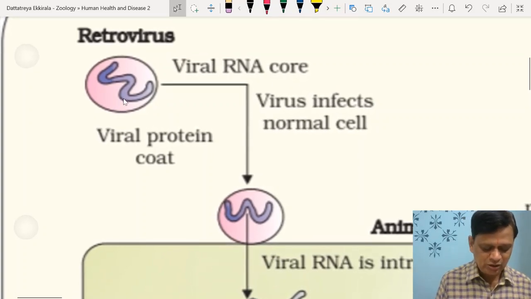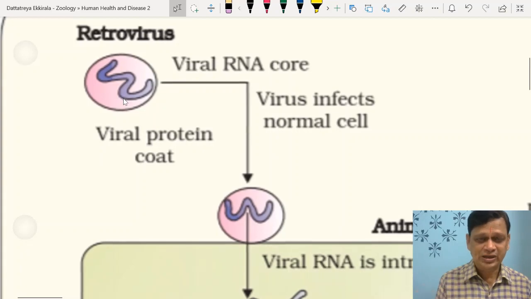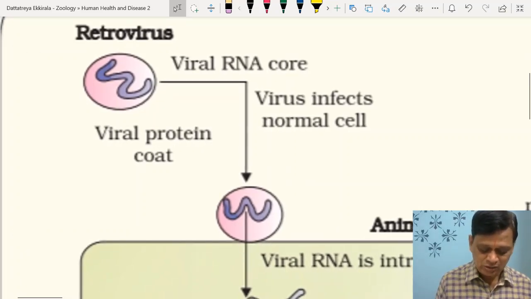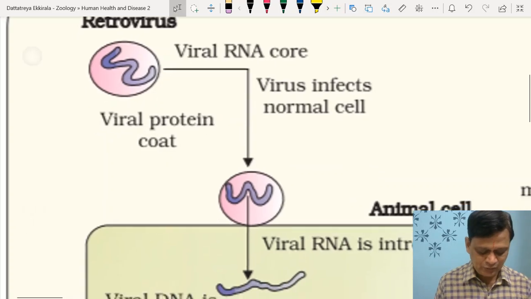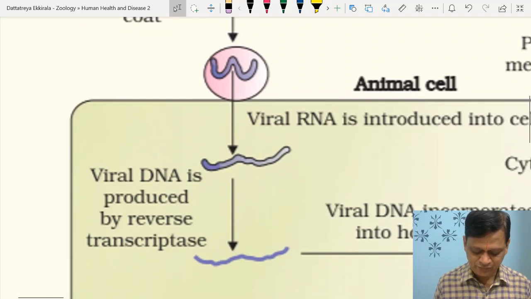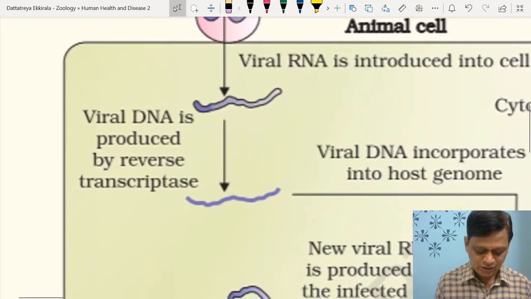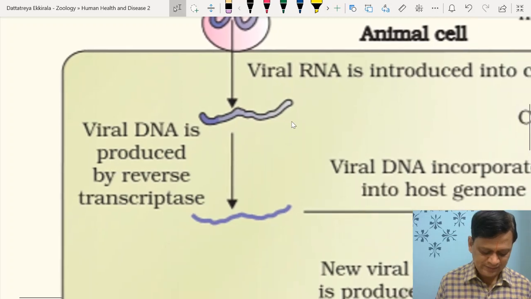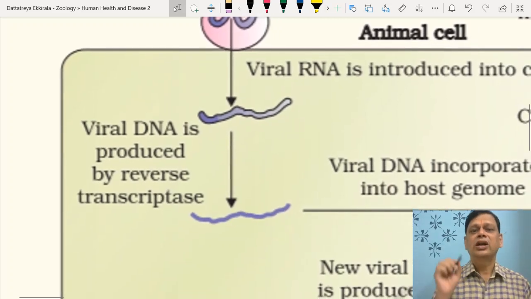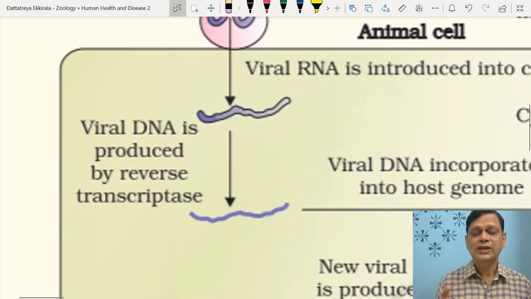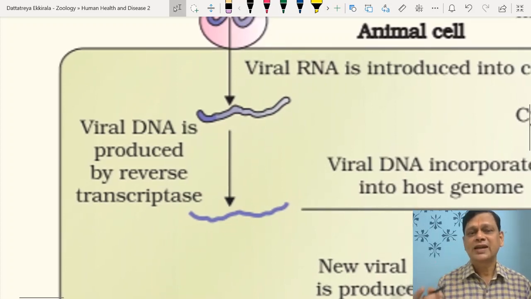Such viruses which make DNA from RNA are called retroviruses. Now, it has its protein coat. Once it enters a human cell, like an animal cell, its genetic material RNA is released. From this, it produces DNA from RNA by using the enzyme reverse transcriptase.